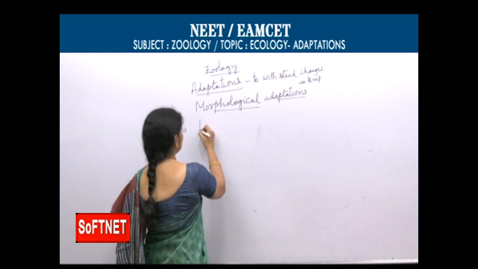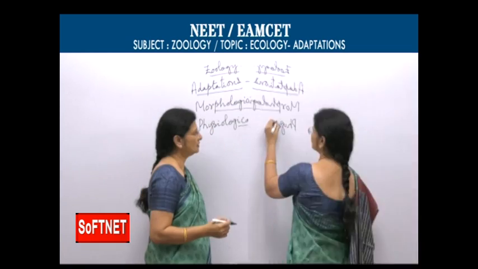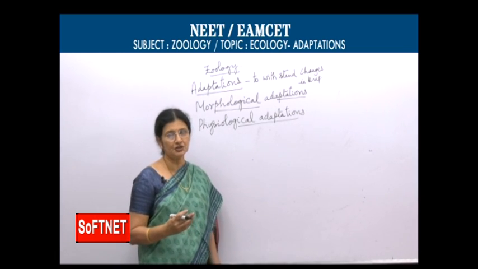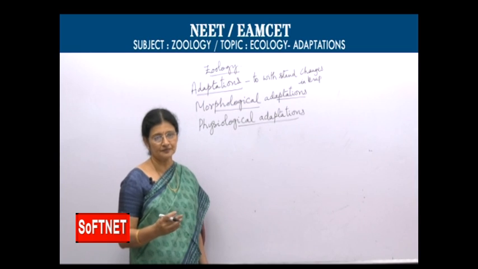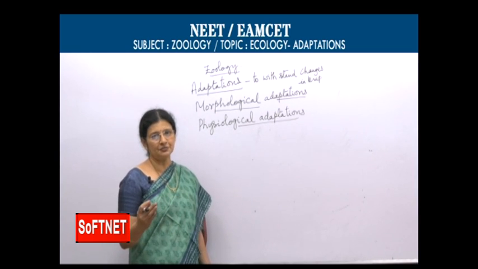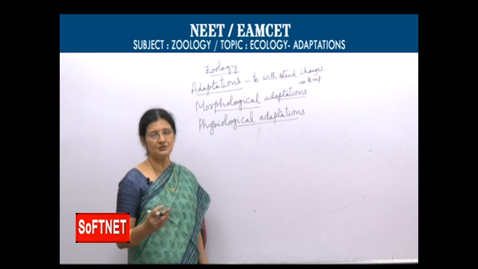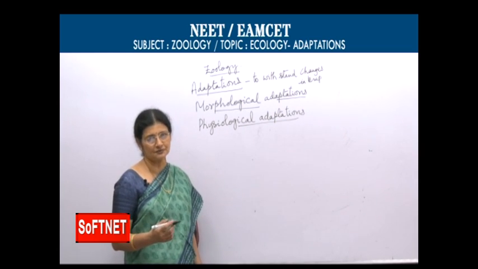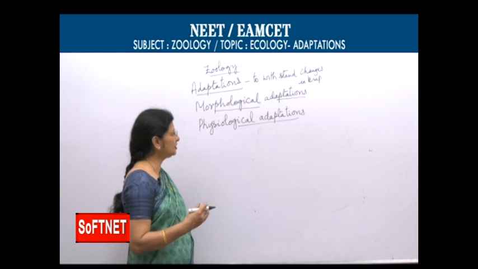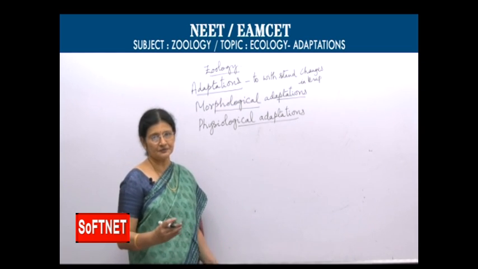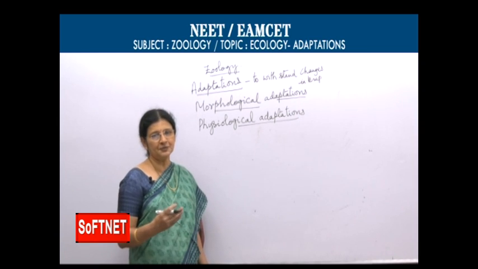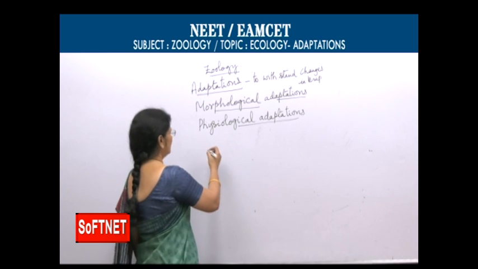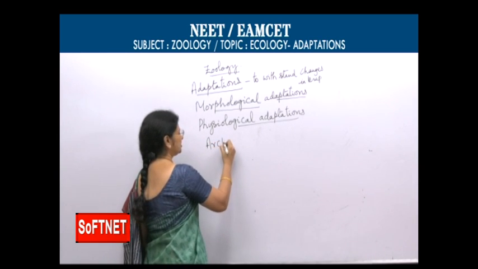Then physiological adaptations. Fish are able to live in polar regions, and other organisms like mammals and lizards are able to live in deserts also. So animals are able to live in extreme conditions. All of them develop different types of adaptations, like archaebacteria.